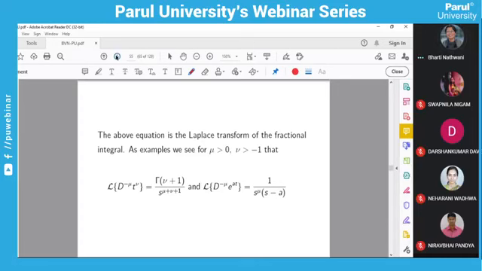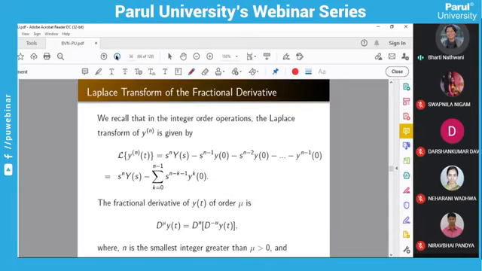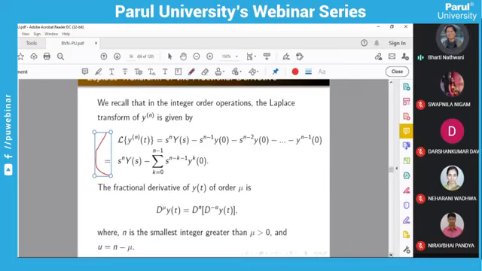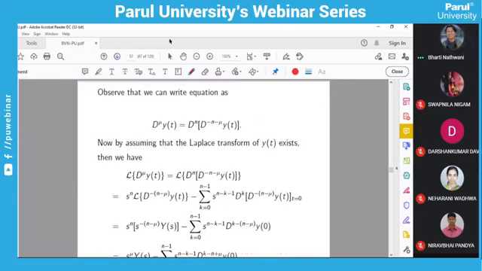Okay, so now next, the Laplace transform of the fractional derivative. We know that the Laplace transform of the nth derivative is given this way. So this is for a natural number n. Now by the definition of the fractional derivative, we are going to write this, and instead of u we write n minus mu, by the definition of the fractional derivative, and this is d raised to n.